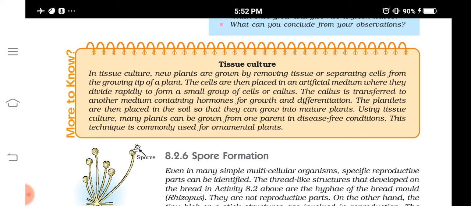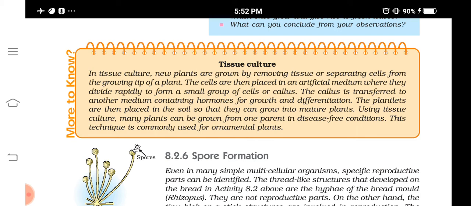Clear? It is also known as micropropagation. Why is it known as micropropagation? From a small part, a number of plants can be produced. A very small part of the tissue is enough for producing thousands of plants. These are some of the advantages. Also, haploid plants can be produced. If we take haploid cells for cultivation in the tissue culture medium, then haploid plants can be produced. Likewise, there are a lot of advantages in tissue culture. So tissue culture is also known as micropropagation.